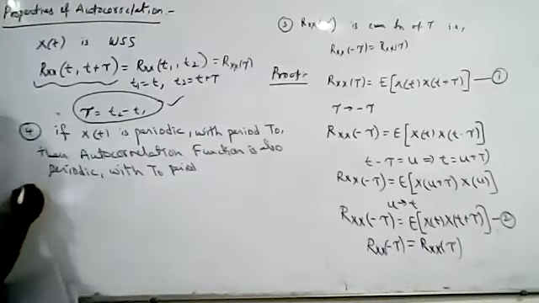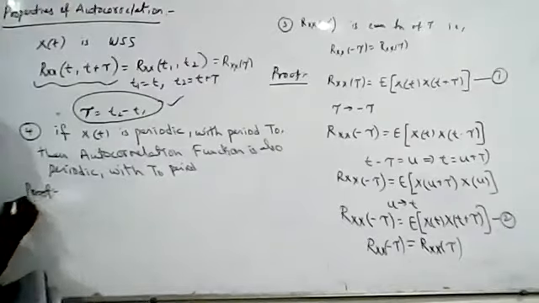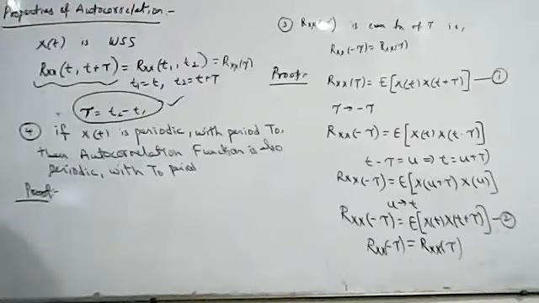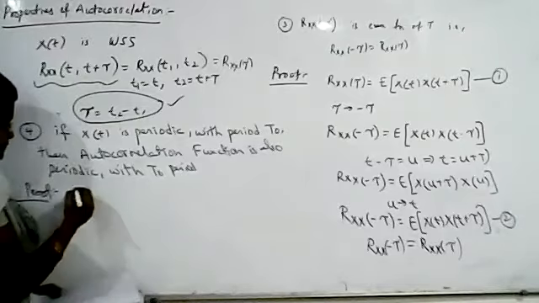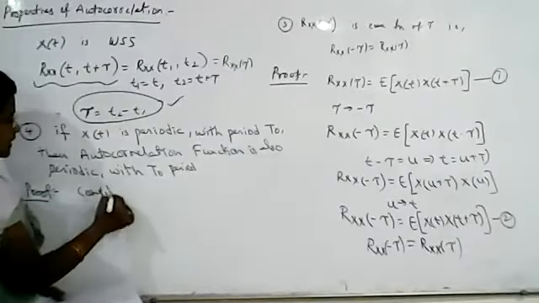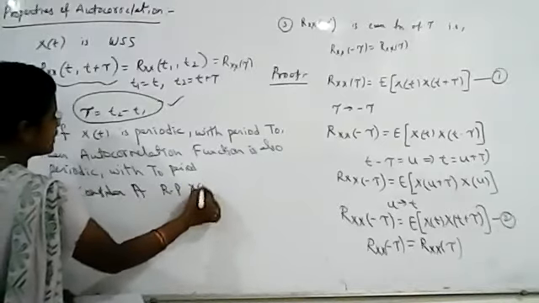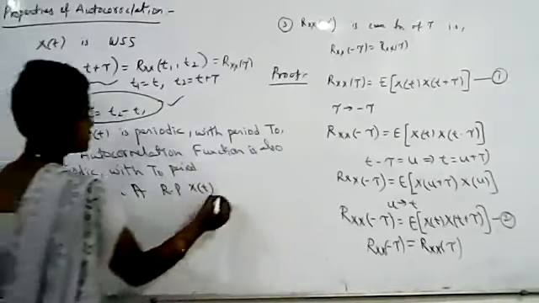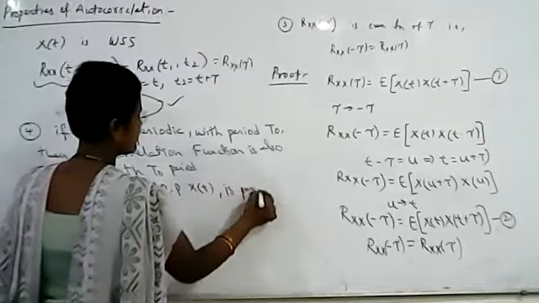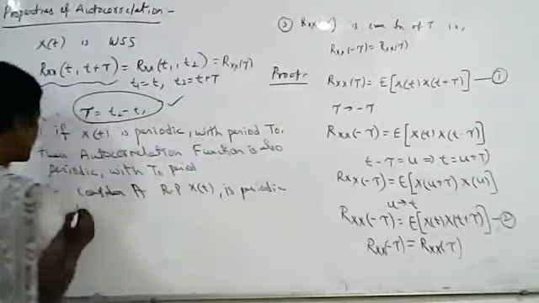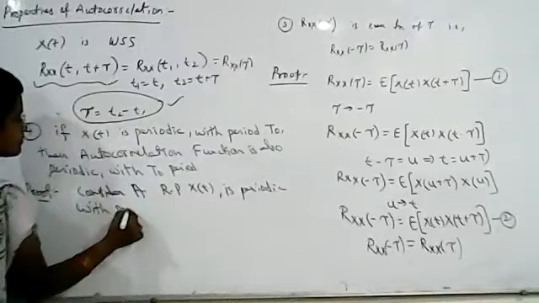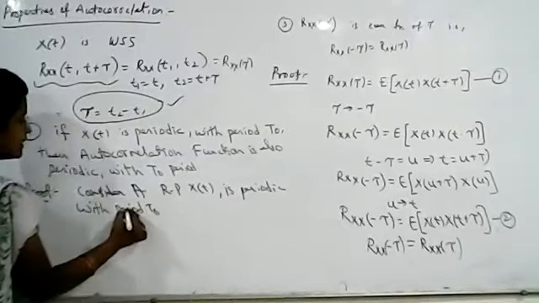Now we see the proof of this. This property says that if x of t is periodic with the period t naught, then the autocorrelation function is also periodic with the period t naught. Now we consider a random process X of t. This random process is periodic with period t naught.